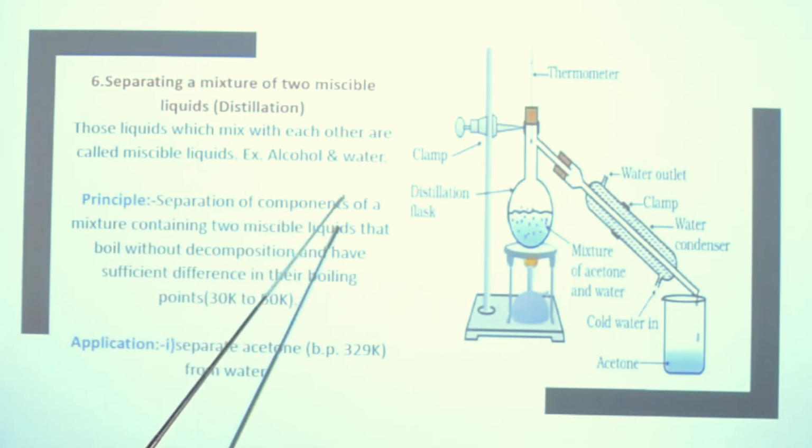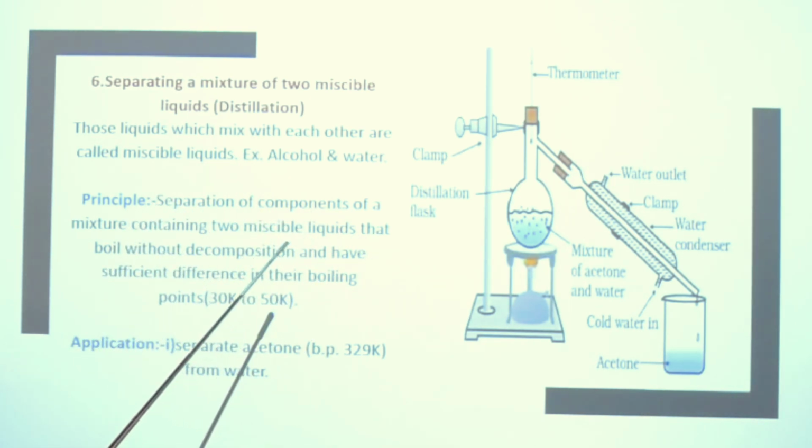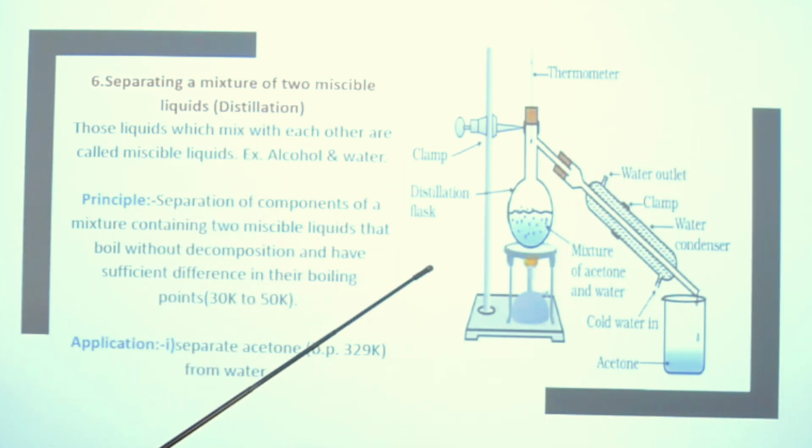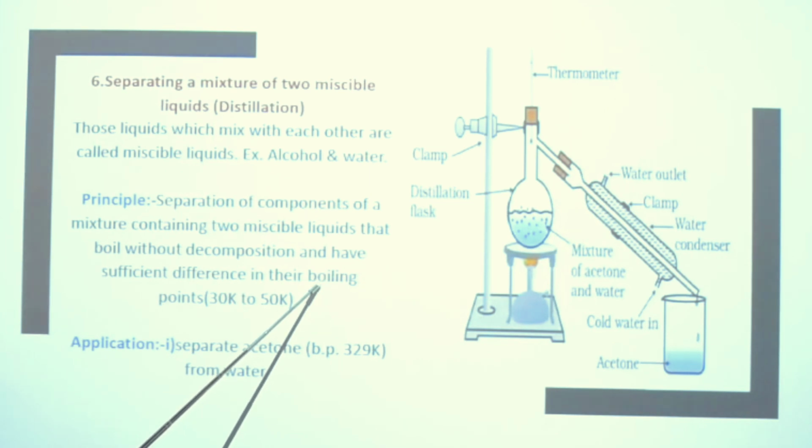Principle: separation of components of a mixture containing two miscible liquids that boil without decomposition and have sufficient difference. It means here the difference between the boiling points of the components is more than 30 Kelvin. If the difference of boiling point is less than 30 Kelvin, we use fractional distillation. We will discuss it in the next slide. So what is the difference between distillation and fractional distillation? In distillation, the difference of boiling point of components is more than 30 Kelvin. Application: separate acetone from water.